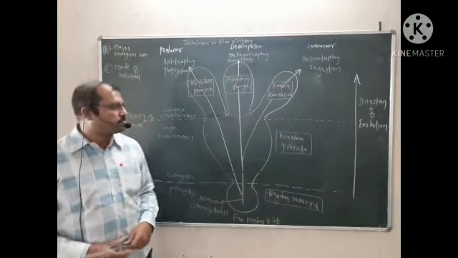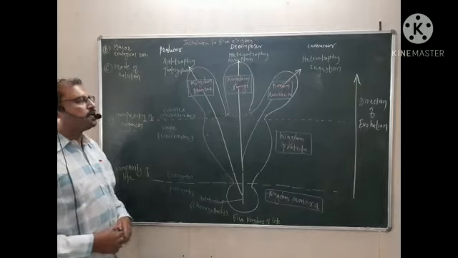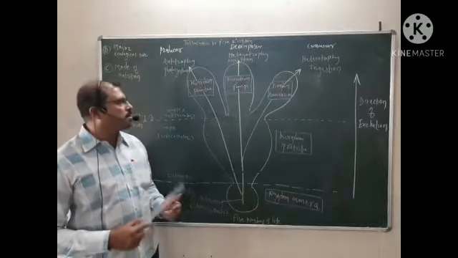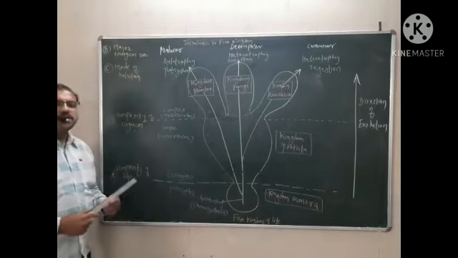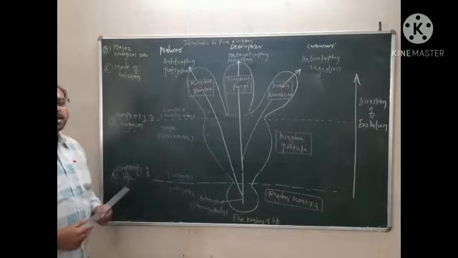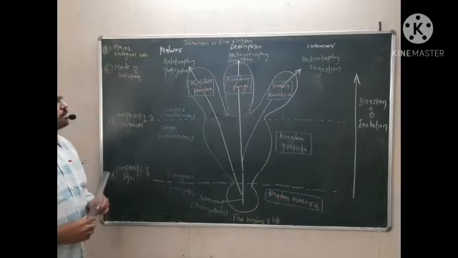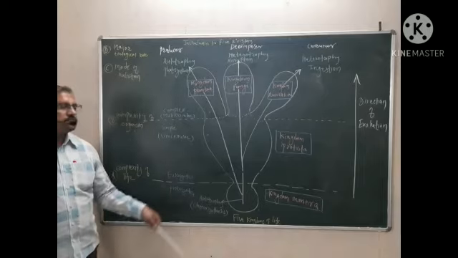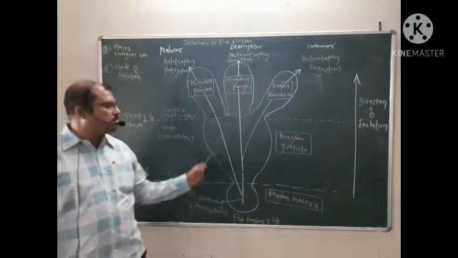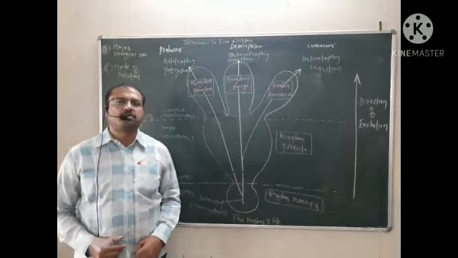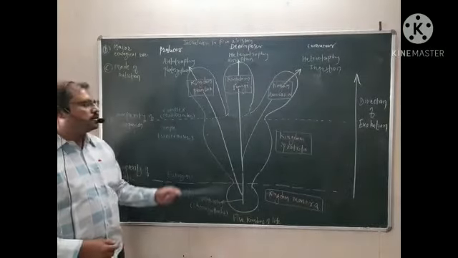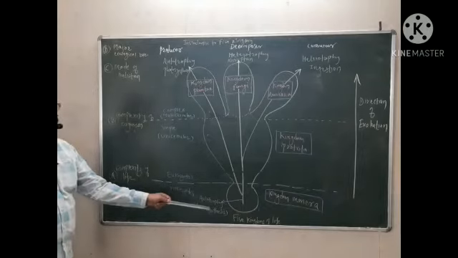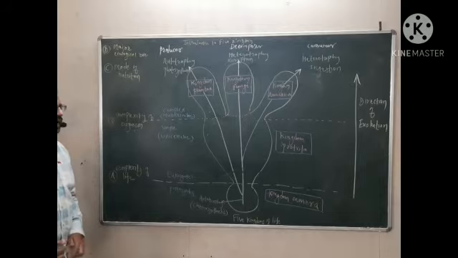So this is a brief diagrammatic representation of 5 kingdoms, by which we can understand the role of each kingdom, how the kingdoms evolved, and the major characters of each kingdom. After studying all these 5 kingdoms, let us briefly sum up. Number one, kingdom Monera, which is prokaryotic, small microscopic organisms.